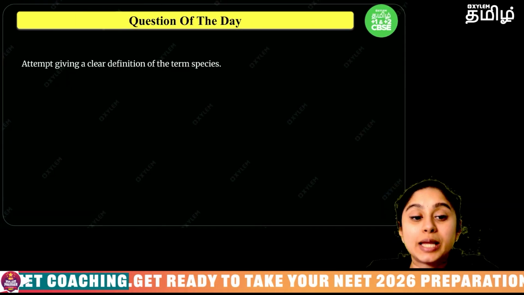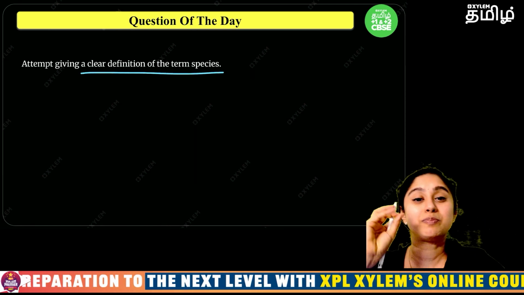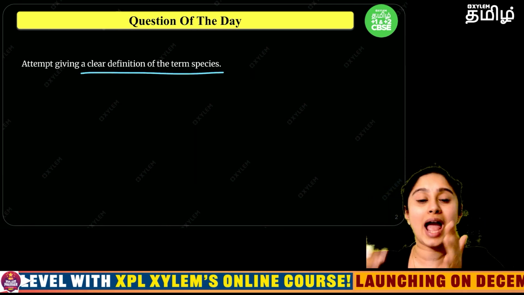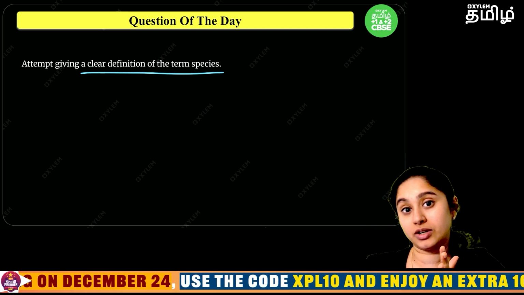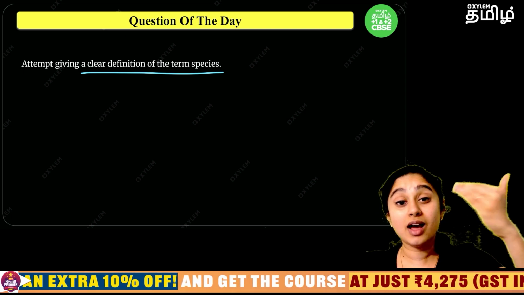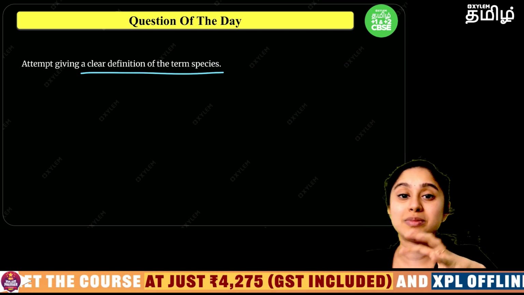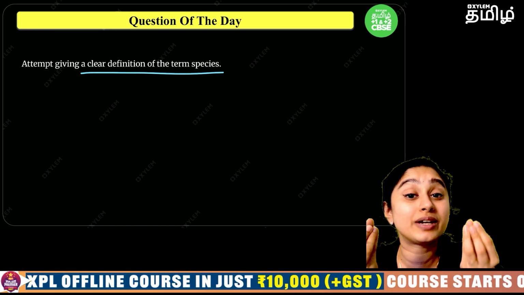Today's question is very simple: give a clear definition of the term species. If you look at the hierarchy of the different taxonomic categories, species is the lowest grade. Any other grade you can say is a group of similar species or a group of similar genera, but species is the lowest, no? So how will you define a species?